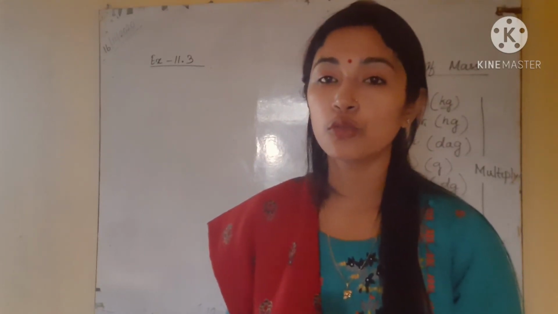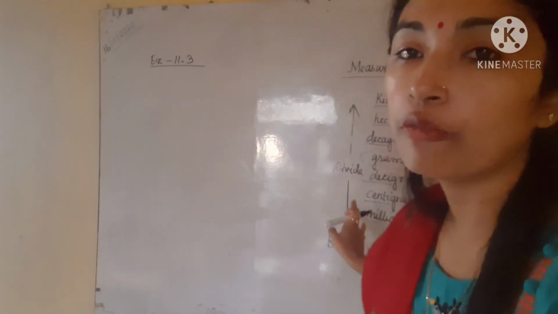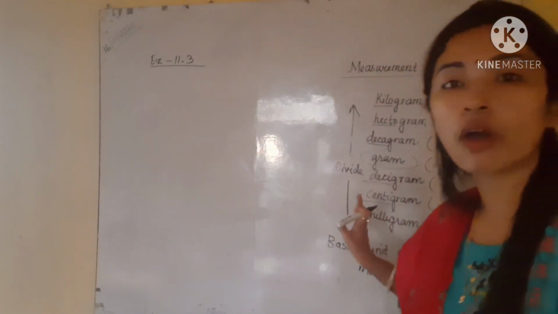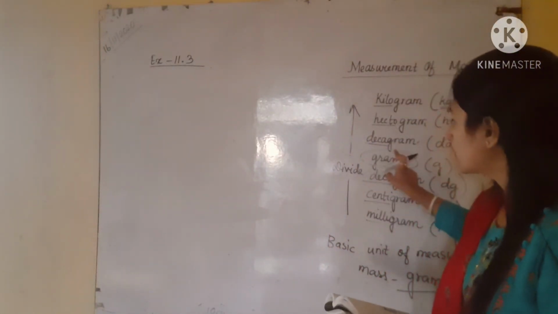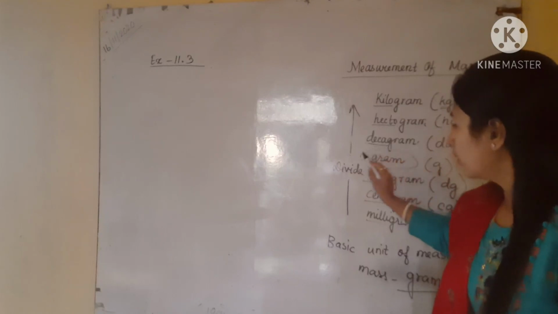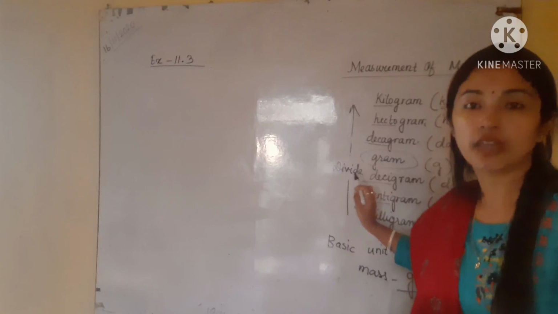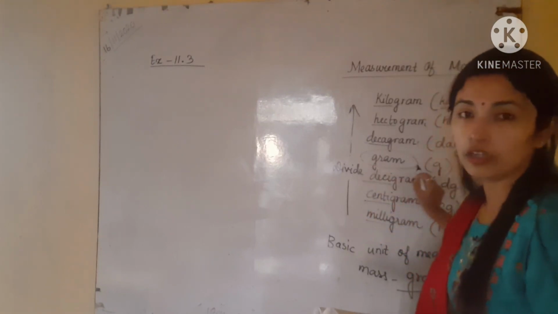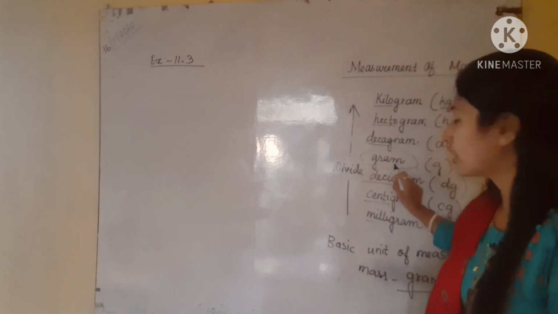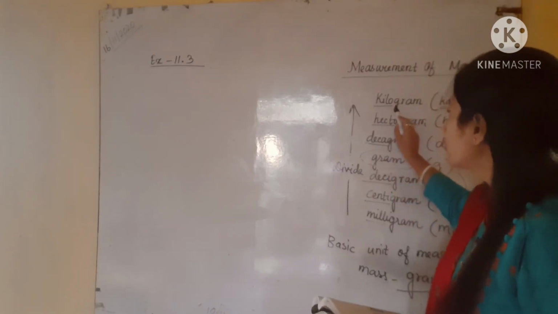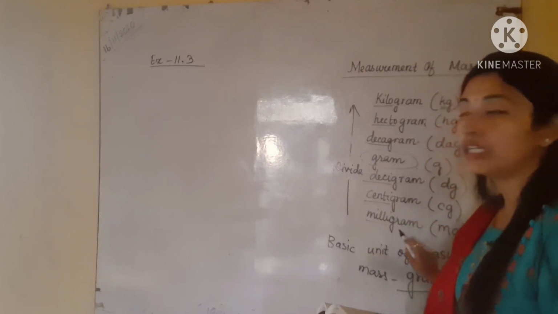Please try to go through the chart and remember the things. This chart you have to remember. This is very simple. I told you how to remember. Just remember the initial word, that is very necessary, and just remember the basic unit of length as well as mass as well as capacity. Whenever there is length, you have to put meter here, and like this you have to replace gram with meter. In all places you have to write meter.